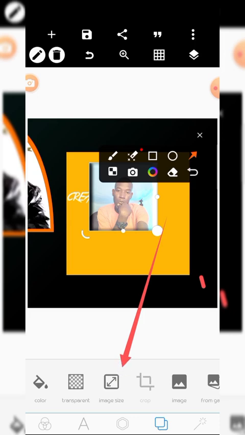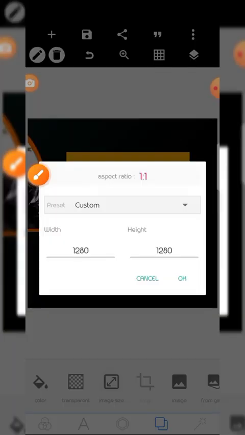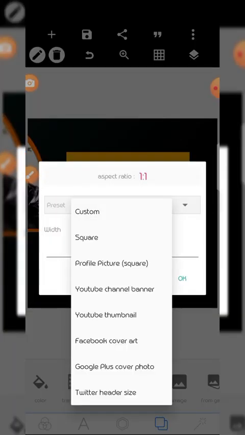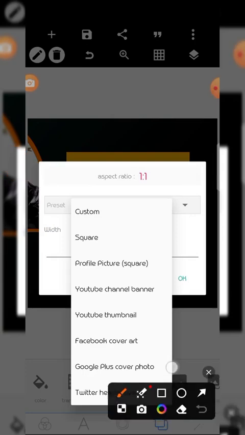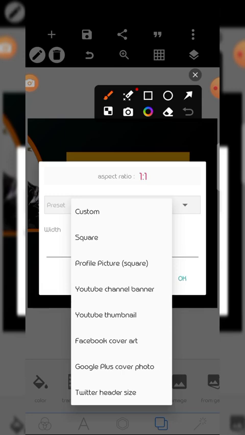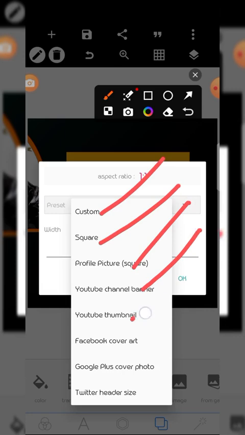For example, if you want to design a poster, this is where you put the measurements. Tap here, then you come to image size. There are custom or automated default sizes here: custom size, square size, profile picture, YouTube channel banner, YouTube thumbnail, Facebook cover art, then Google Plus cover photo, then Twitter header size.